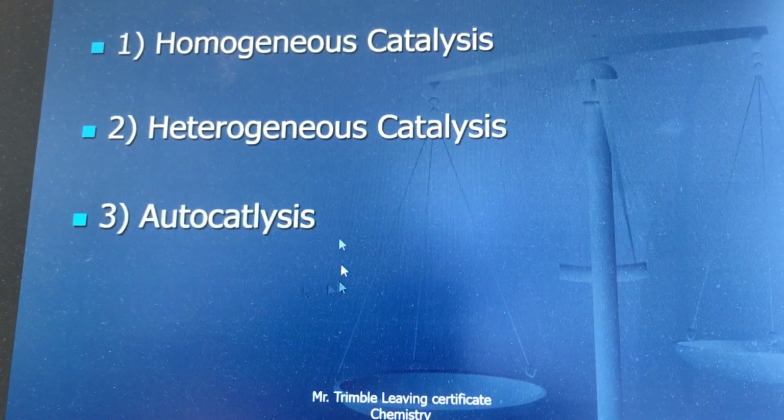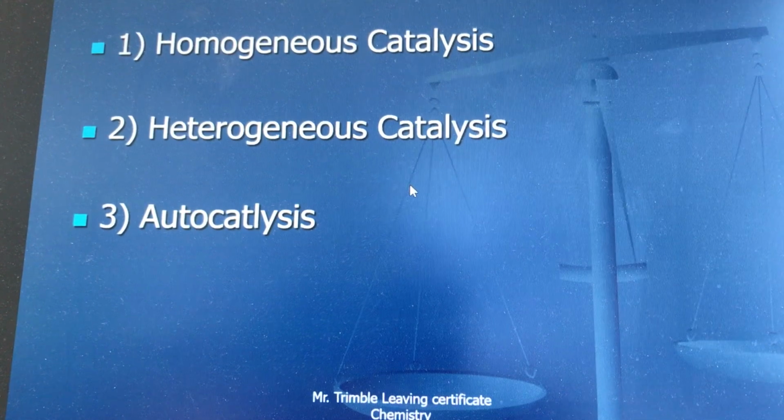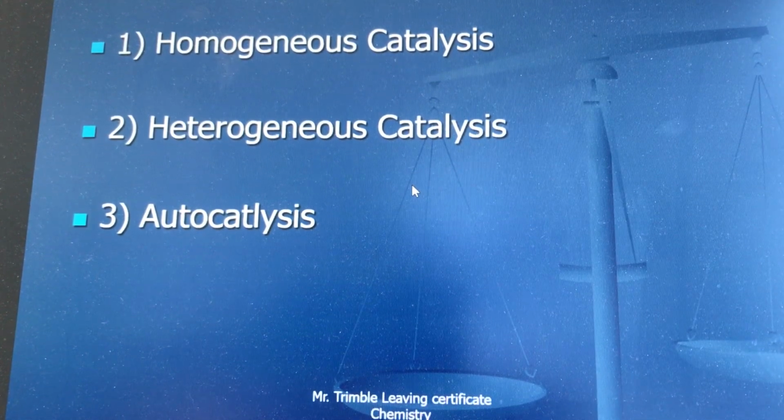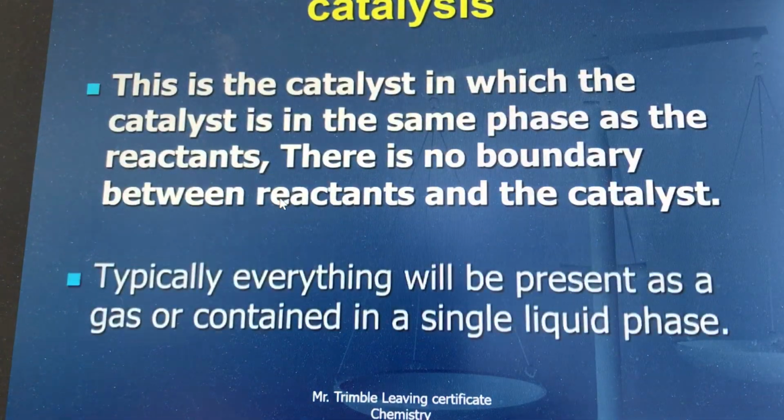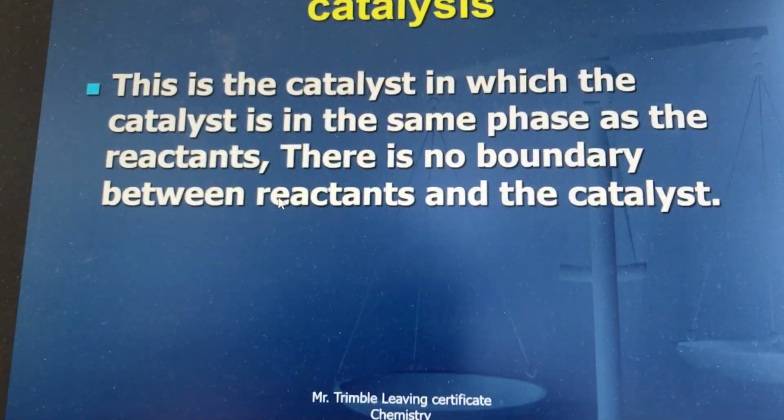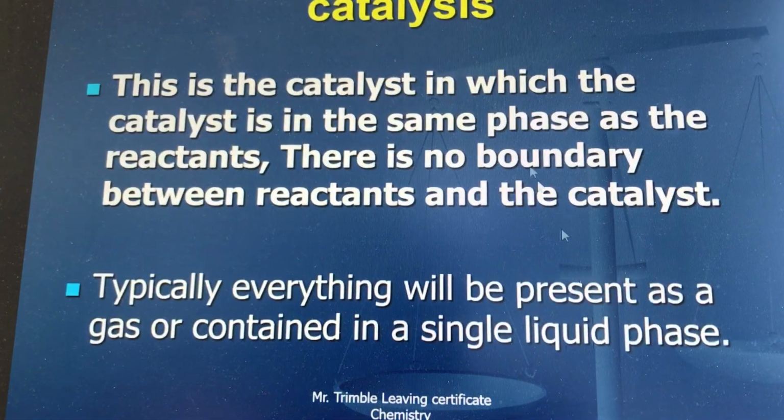Autocatalysts are effectively where the product of the reaction acts as a catalyst. And we looked at this when we did the potassium permanganate experiment. Actually, we haven't done it yet now that I think, but potassium permanganate and iron is an example of an autocatalyst. It's where one of the products of the reaction acts as a catalyst. So the start of the reaction is slow because there's no product, but then one of the products acts as a catalyst. I'll go through them now in a little bit more detail.